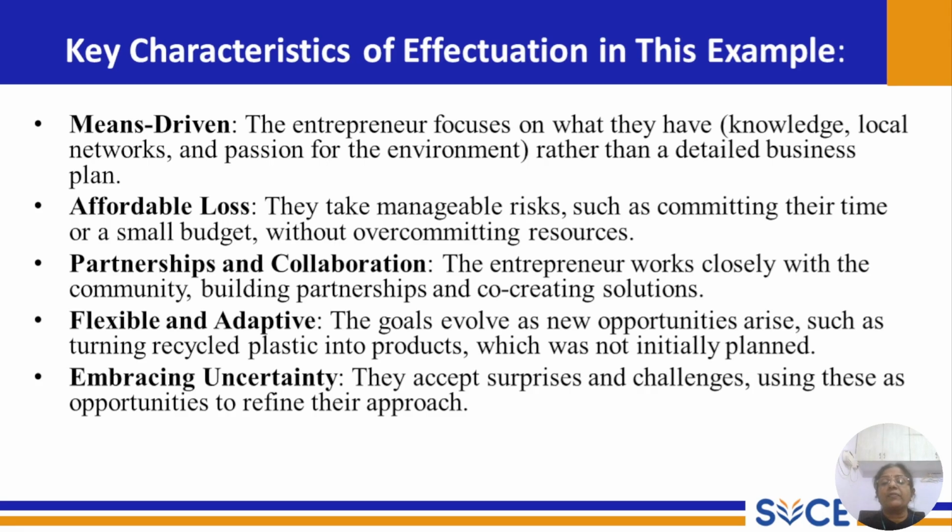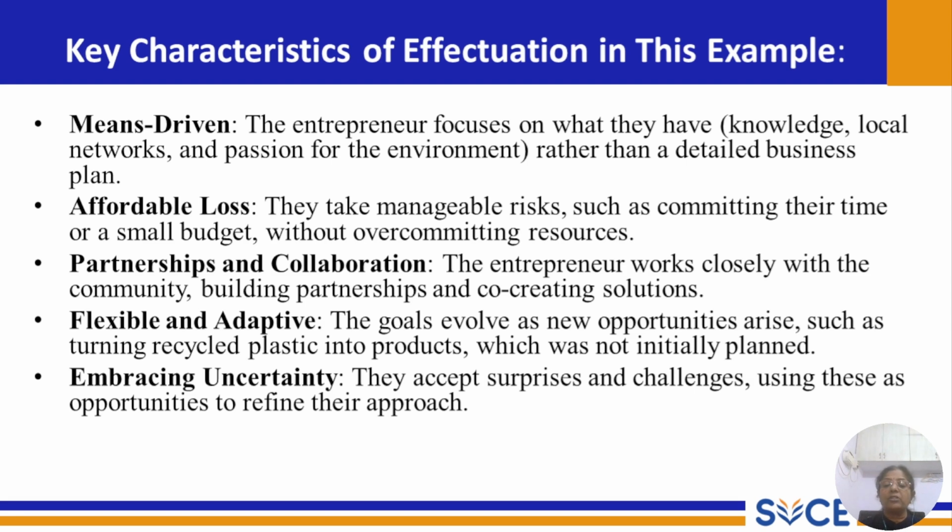Key characteristics of effectuation in this example: means driven. The entrepreneur focuses on what they have, knowledge, local networks, and passion for the environment, rather than a detailed business plan. Affordable loss: they take manageable risks, such as committing their time or a small budget, without overcommitting resources.